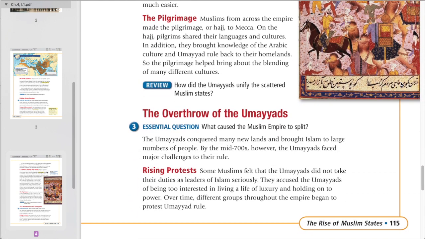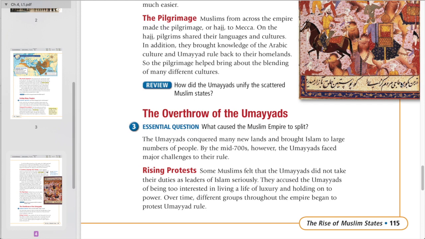The pilgrimage. Muslims from all across the empire made the pilgrimage, or Hajj, to Mecca. On the Hajj, pilgrims shared their languages and cultures. In addition, they brought knowledge of the Arabic culture and the Umayyad rule back to their homelands. So the pilgrimage helped bring about the blending of many different cultures.